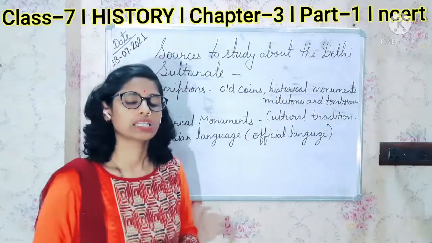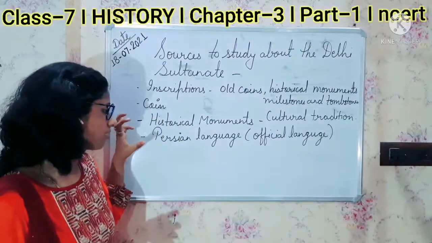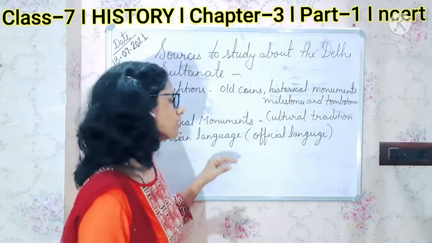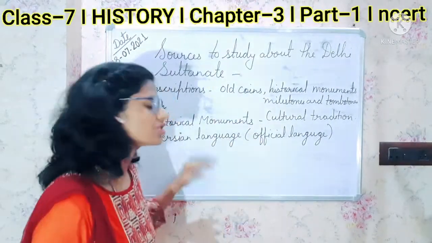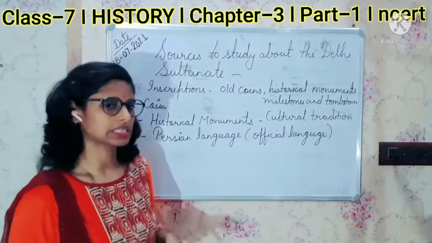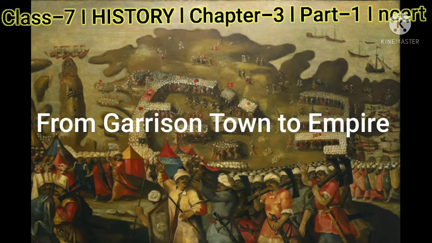So we can say that the Tarikh does not give completely correct information about the Delhi Sultanate, but it is also an important source.